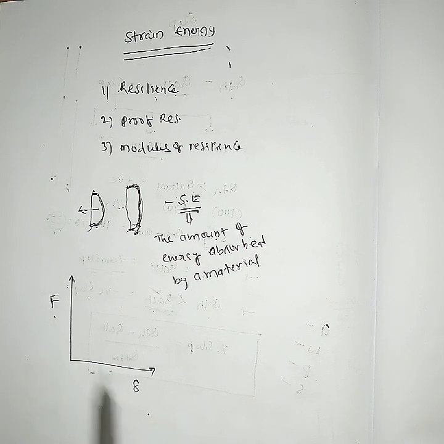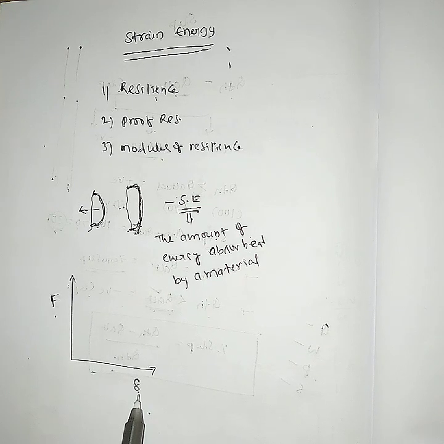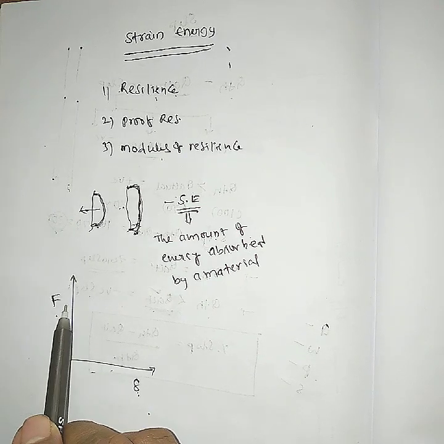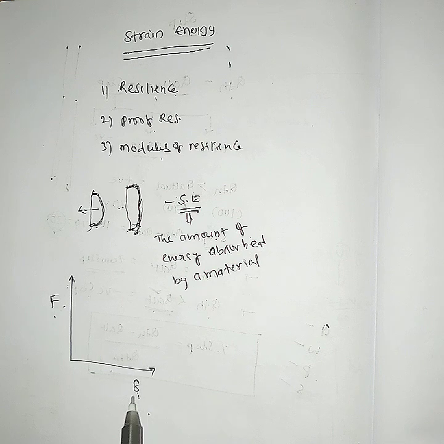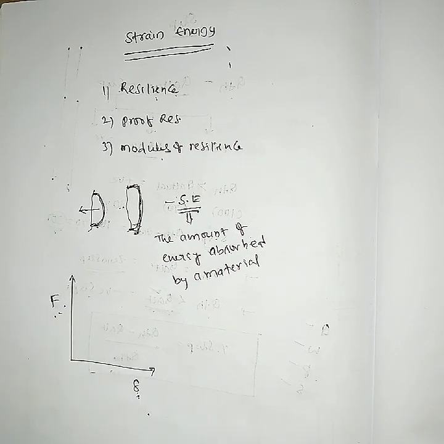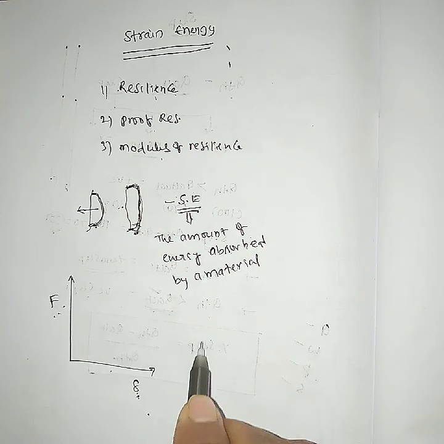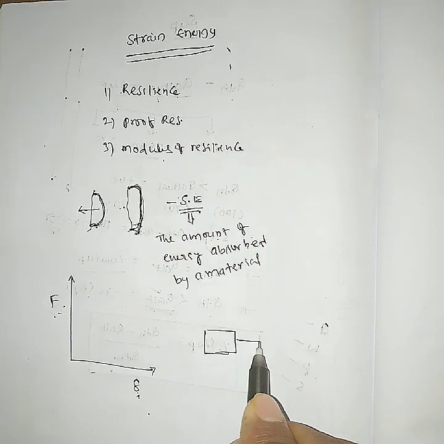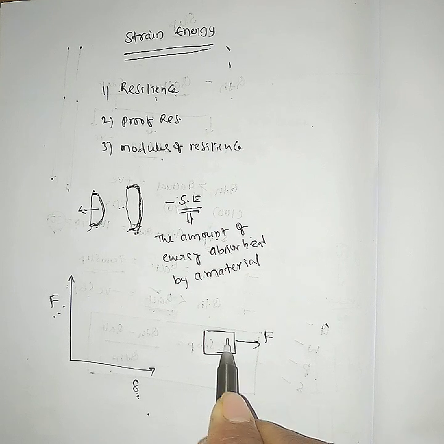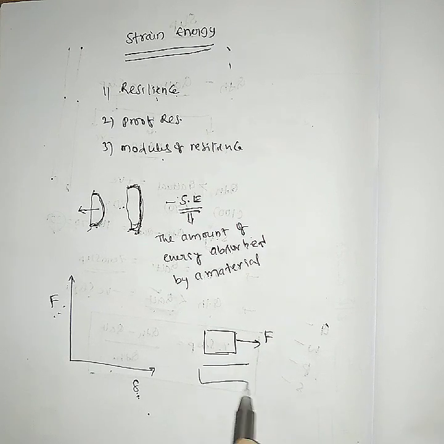In this load and deflection curve, deflection is considered on the x-axis and load on the y-axis. That means deflection is the independent variable and load is the dependent variable. Why is it so? Whenever you apply force, deformation happens, that means the body changes its position.